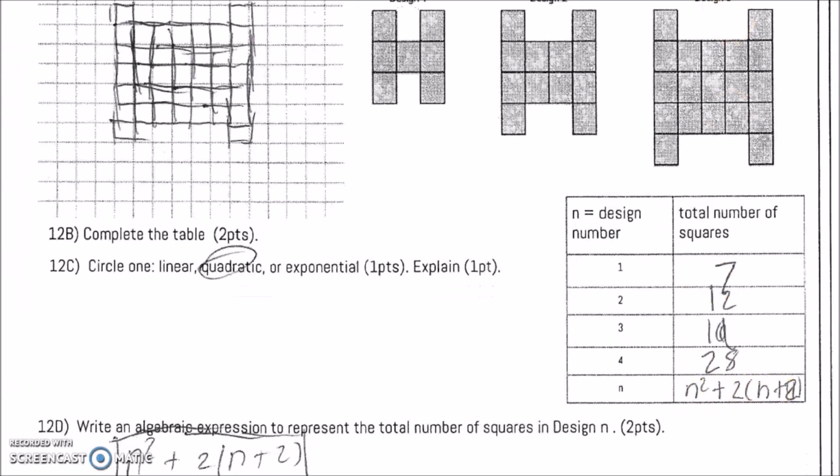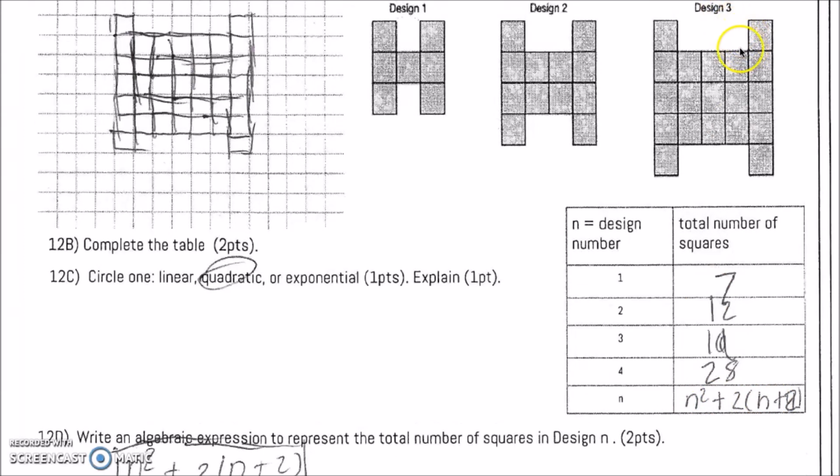The n squared is the design number, so this is 3, and this represents the n squared, which is just really n times n. And then there are 2n plus 2, so this represents n plus 1 plus 2, and you have 2 of these. That would be correct.